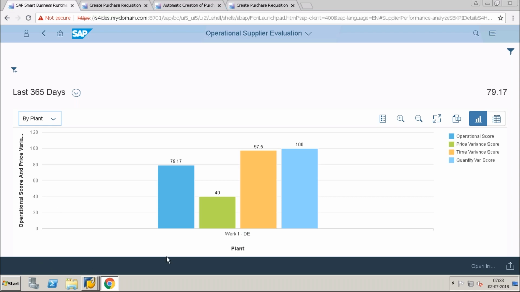Okay, so we have different plants. By plant is nothing but my plant. Okay, this is my plant, which is Plant 1 Germany. It's nothing but 1010.